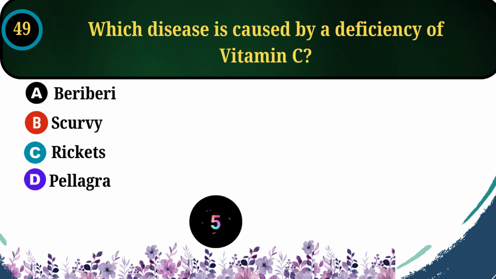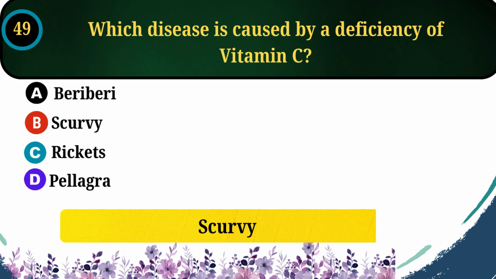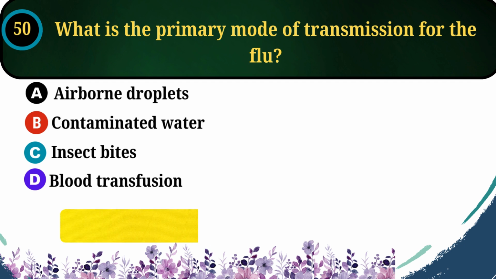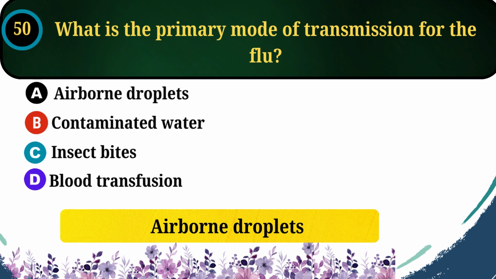Which disease is caused by a deficiency of vitamin C? The correct answer is option B, scurvy. What is the primary mode of transmission for the flu? The correct answer is option A, airborne droplets.